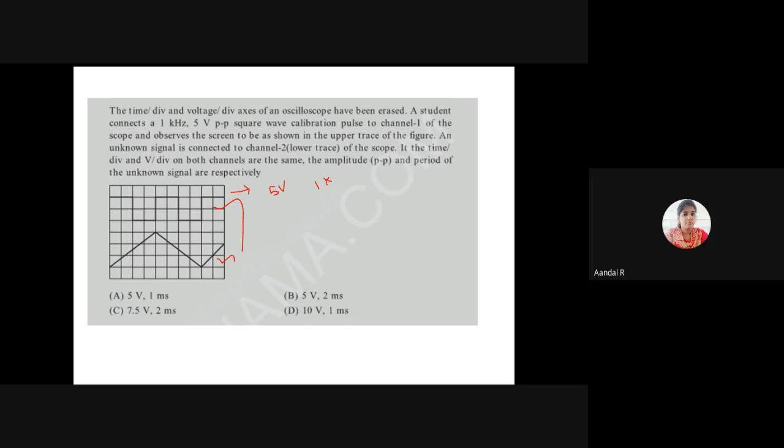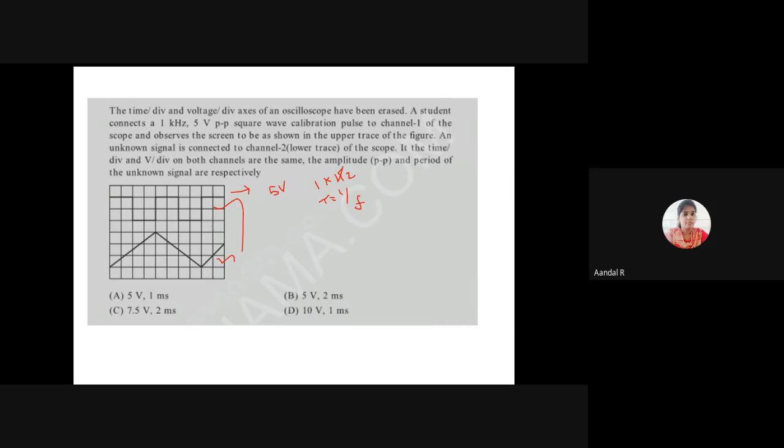If frequency is 1 kilohertz, what will be the time? What's the relation between time and frequency? I am asking a simple basic question. Yes, F is equal to 1 by T. Here T is equal to 1 by F. From the given frequency, we can calculate the time.